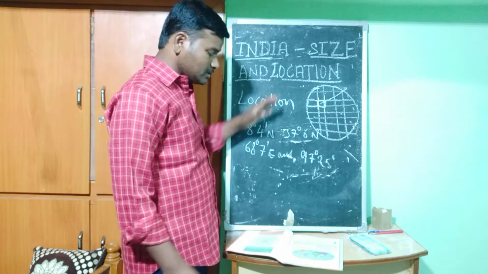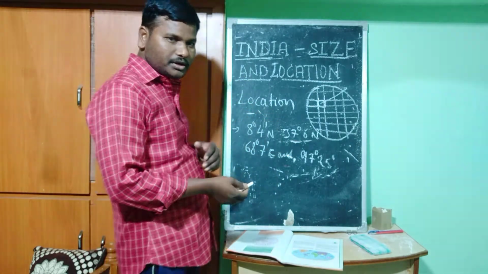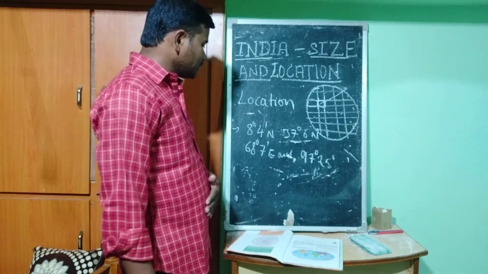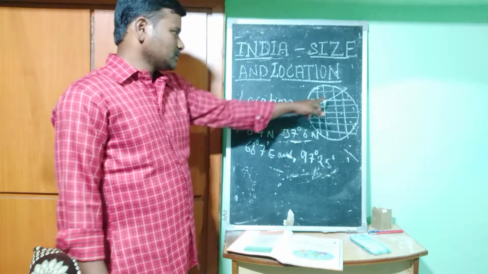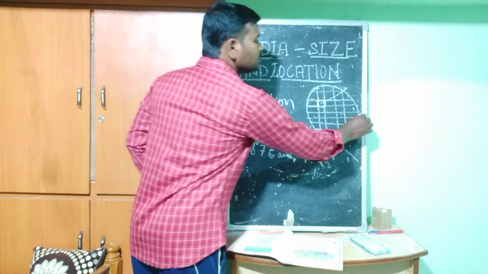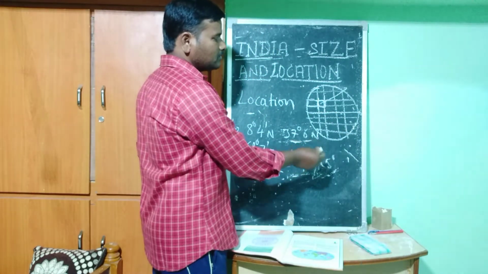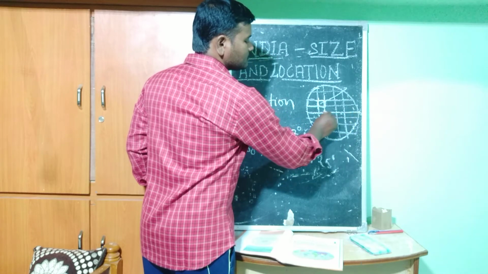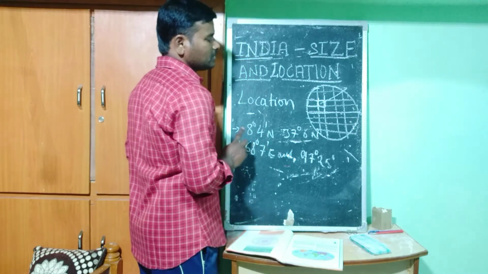Like this, if you want to show where India is located, we have to see. India is between 8 degrees 4 minutes north. If we take 0 as the 0 degree latitude, then 8 degrees means from 0 towards the north part only. We have to talk about the north part only.